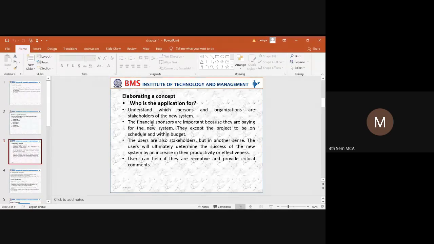So the first thing is, whatever the application that you are trying to develop, it should be understandable to the person, to the organization, and to the stakeholders. Stakeholders can be any people. He can be a developer, he can be an analyst, he can be a designer, developer, tester, or the end user. So all these people who are involved in a new system, we are going to call them stakeholders. So whoever the people are that are involved in this application.